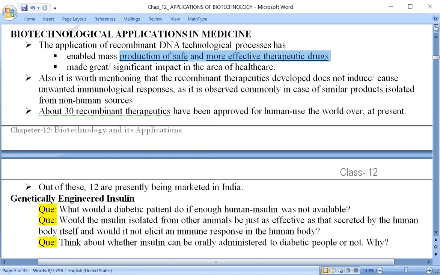Once again, we are talking about recombinant DNA technology, which can also be referred to as biotechnology or genetic engineering.